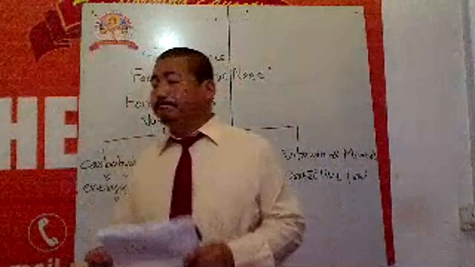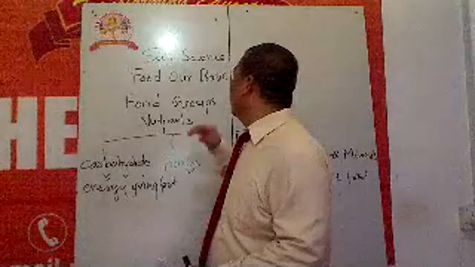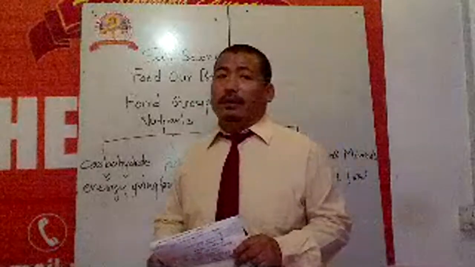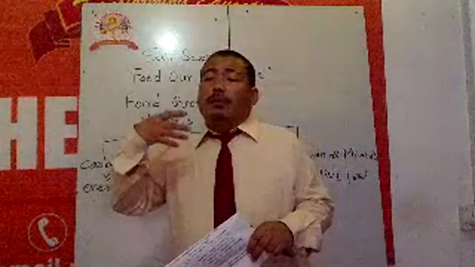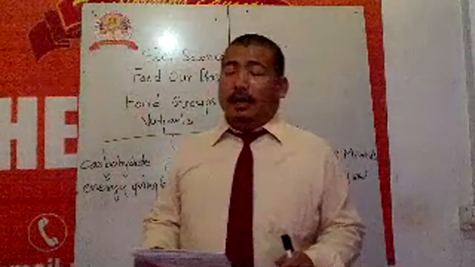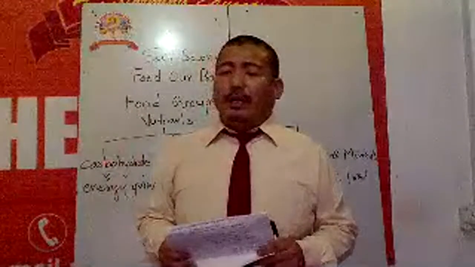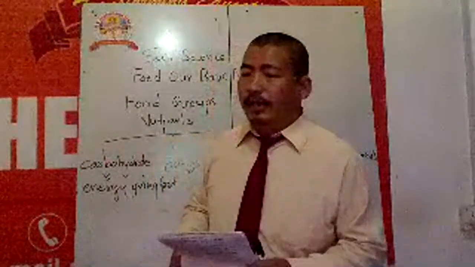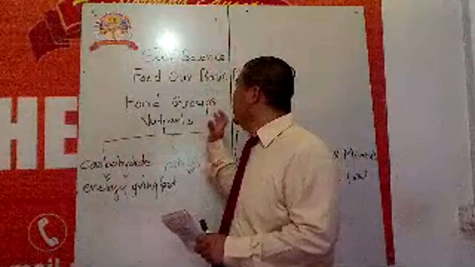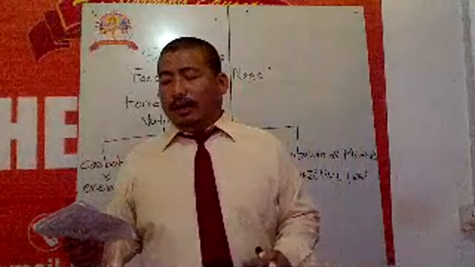With that, we have learned about different kinds of food, from what type of food we get energy, how much food we have to eat, and along with food, what we have to take: we have to drink water. So these are the ways of eating food and the items of eating food.